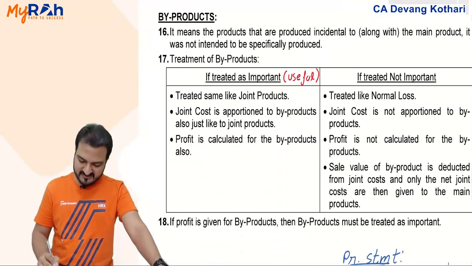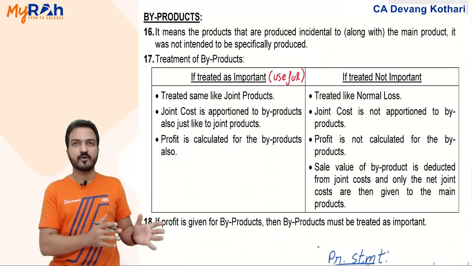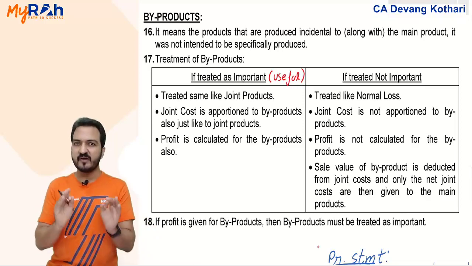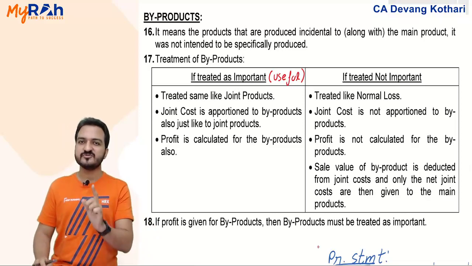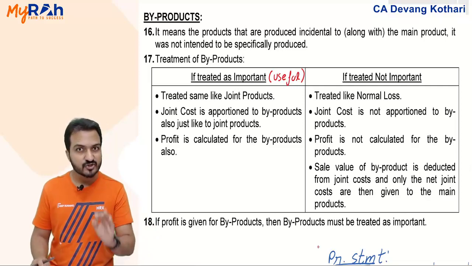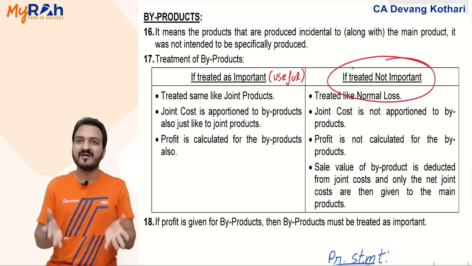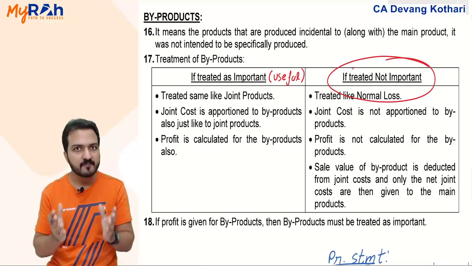I had explained that the byproduct may be important or not important. But if nothing is mentioned in the question, what will you assume? If nothing is mentioned, always assume that the byproduct is not important. That is why it is named a byproduct.